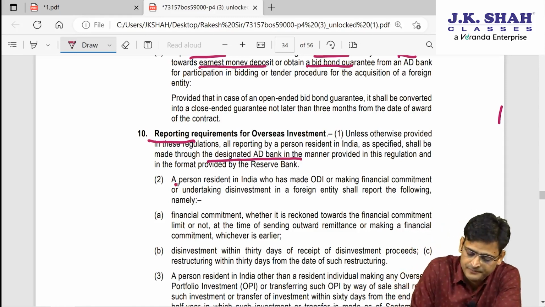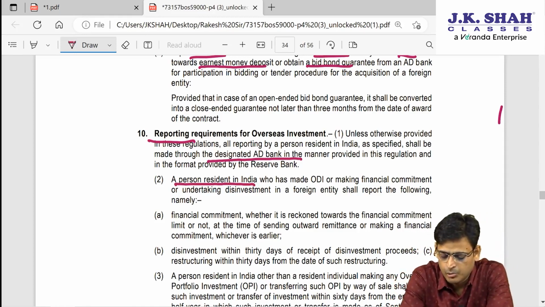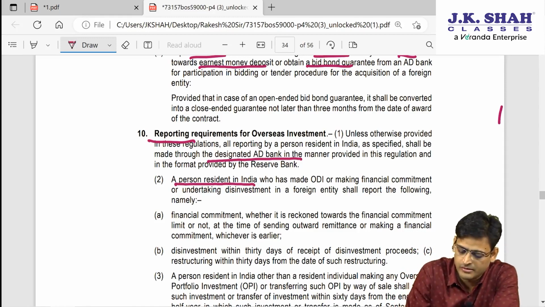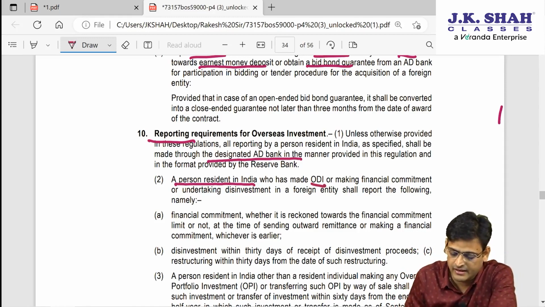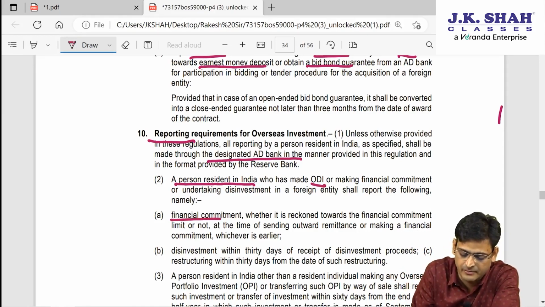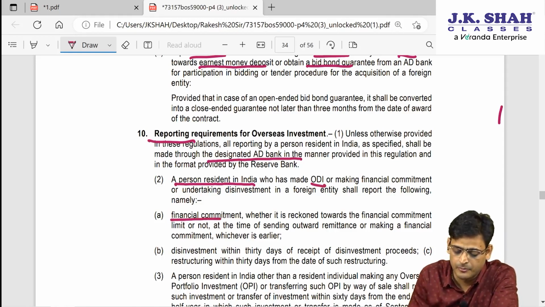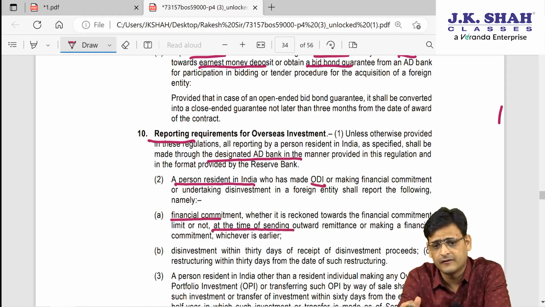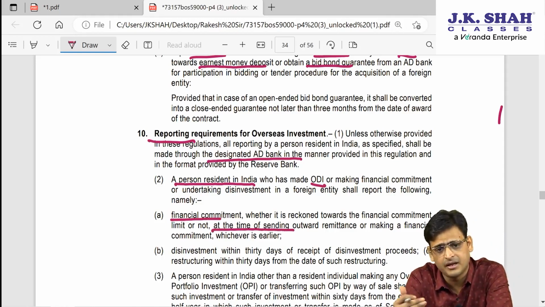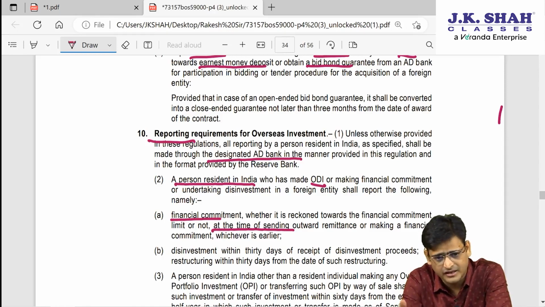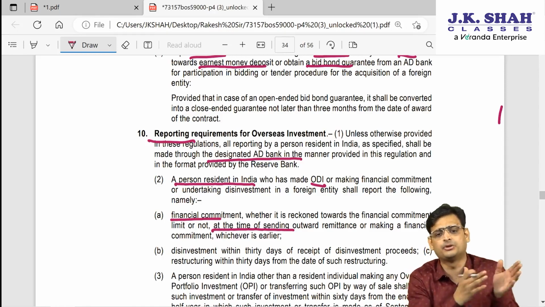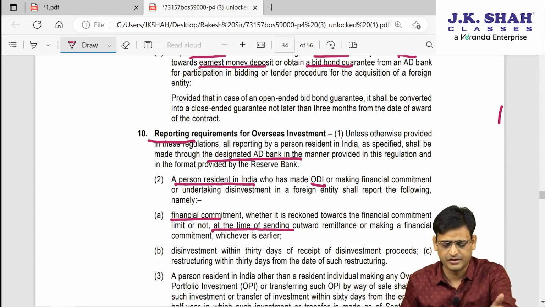So a PRI who has made ODI, if he is making any financial commitment, when will he do reporting? He will do reporting at the time of sending the money. So for ODI, when a PRI is making a financial commitment, at the time of sending the money, he should do the reporting. So this is the first point.